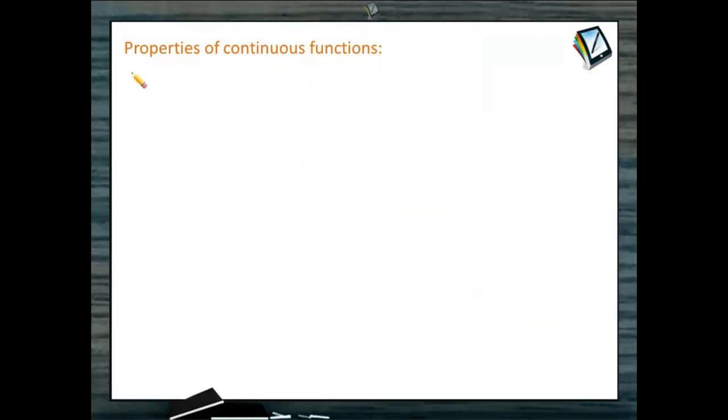Now, continuing with these properties, let's now talk about the continuity of a composite function. How does a composite function behave in terms of continuity? First, just for a recollection, do you remember what is a composite function?